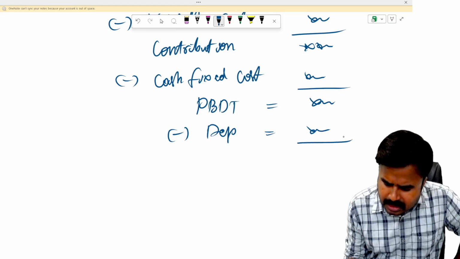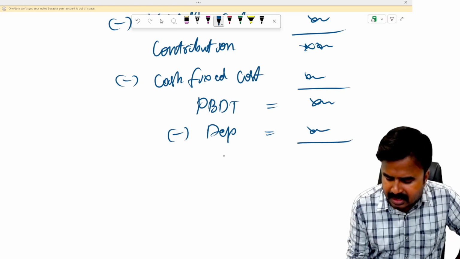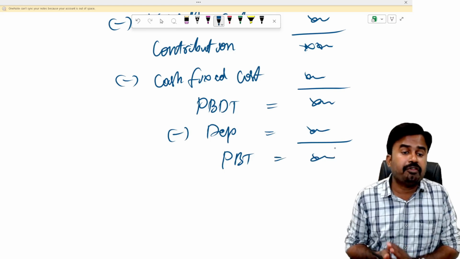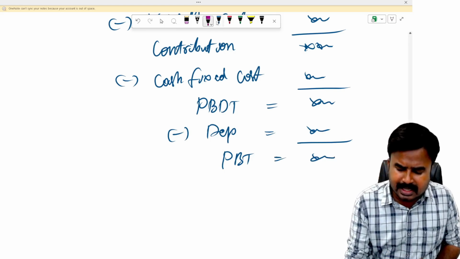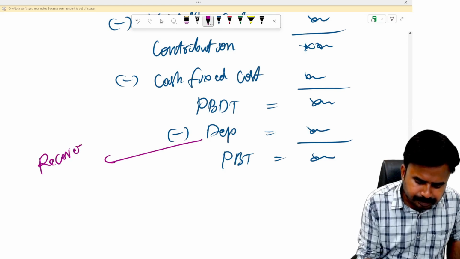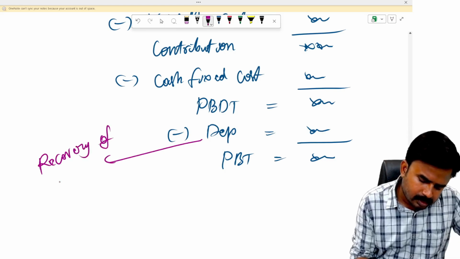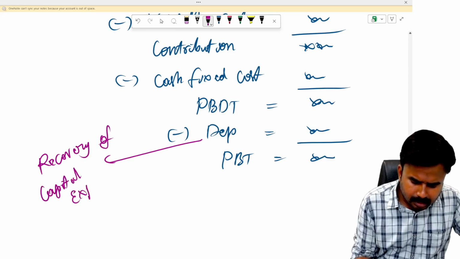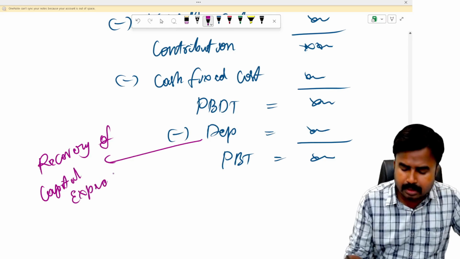You know, my dear students, depreciation deduction is nothing but recovery of capital expenditure, or capex. But not fully, partial amount only.